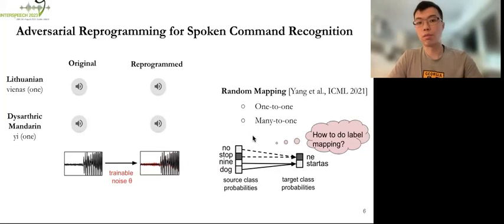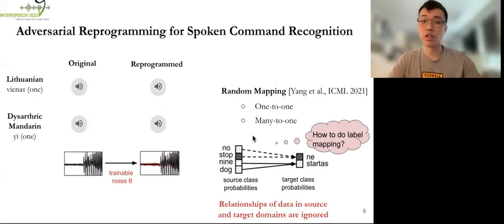However, although this method can solve the mismatch in the number of source and target classes, it does not consider the relationship of data in source and target domains.